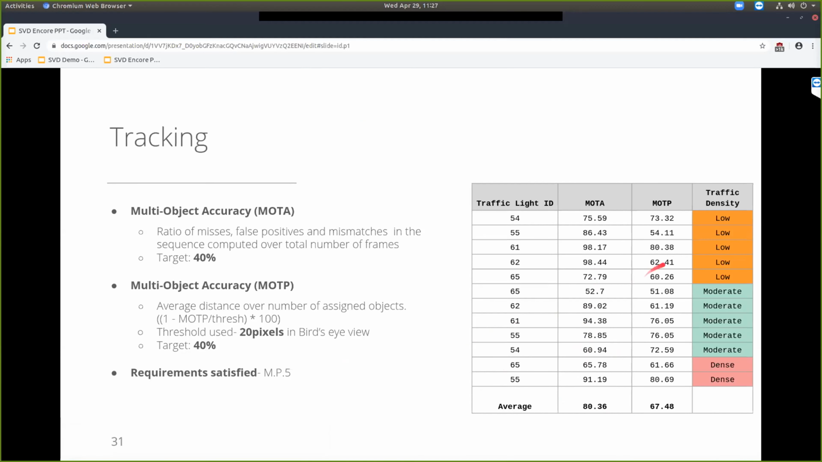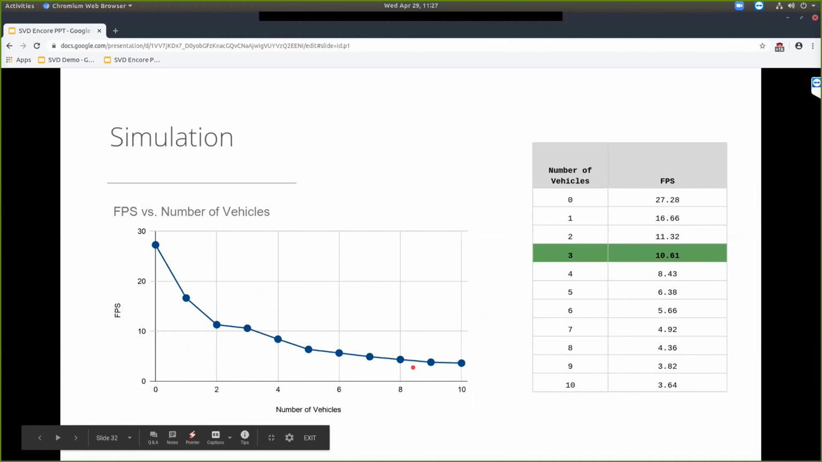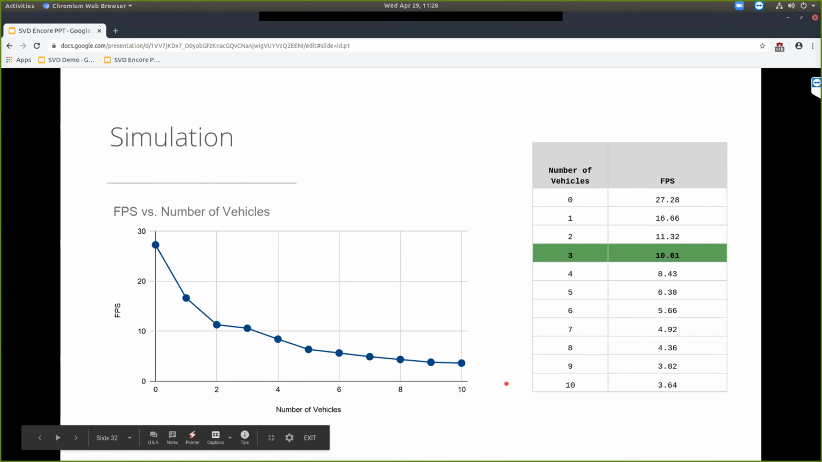Also, this was done on varied traffic densities as well. And on denser traffic, you do find MOTP to go down. For simulation, they will just mention the FPS we are getting right now with an increase in the number of vehicles, which looks like this. Yeah, that's it. We are open for questions.